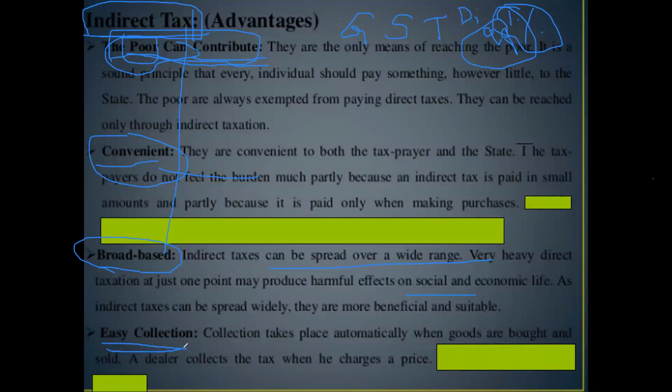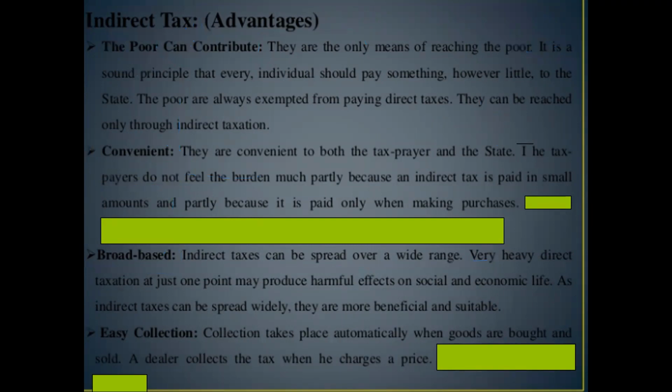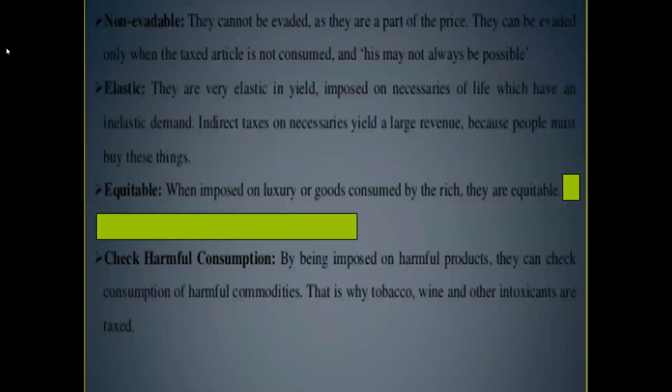Similarly, these are very easy to collect because the tax authorities will collect tax from shopkeepers or producers. That's all. They will not collect tax from individual customers, because customers will be in crores, whereas shopkeepers and producers will be in lakhs. So it is easy to collect tax from producers or shopkeepers. That is why it is very convenient to the taxpayer as well as to the tax authorities.